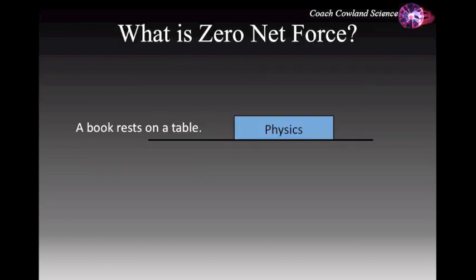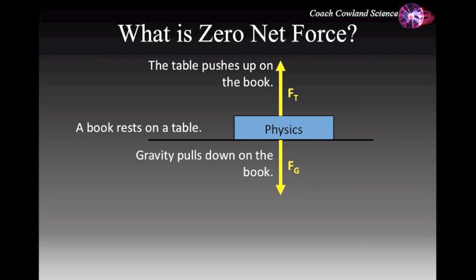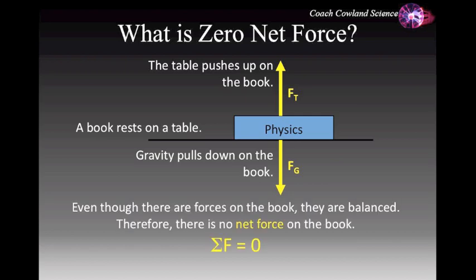So let's look at an example where there is 0 net force. A physics book rests on a table. The force of gravity acts down on the book. Because the book is at rest and not accelerating, we know that there must be a counterforce. This means there must be a force from the table upwards onto the book to stop it from accelerating. Otherwise, the book would fall through the table. This means that both forces are balanced and the net force is equal to 0.